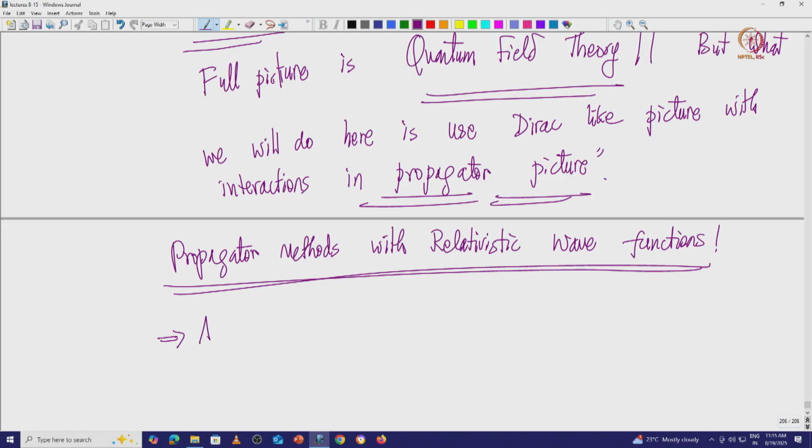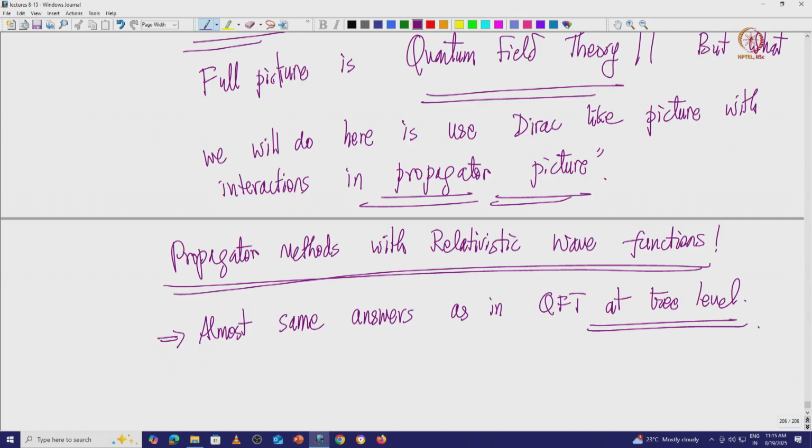They give the same answers as in QFT at tree level. I should make clear that they are essentially at tree level; for tree level processes they give you the same answers.